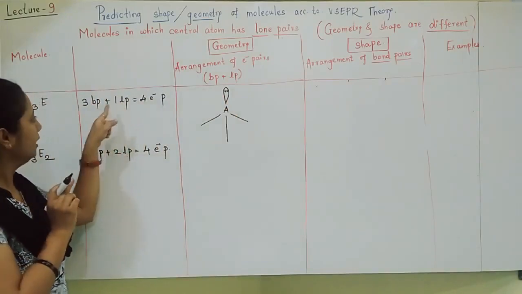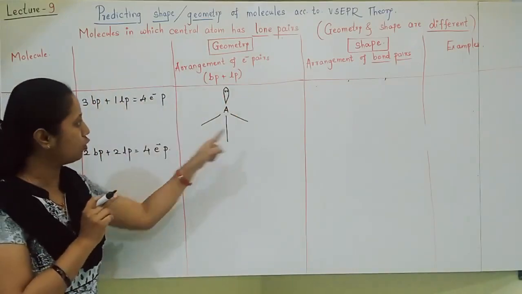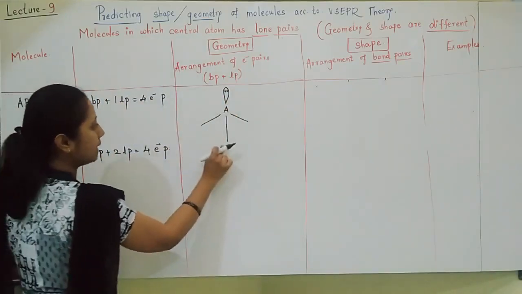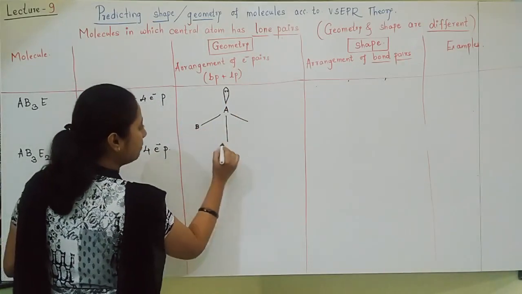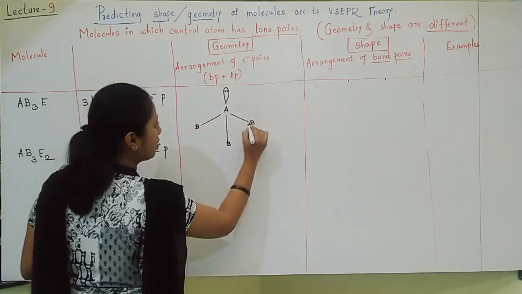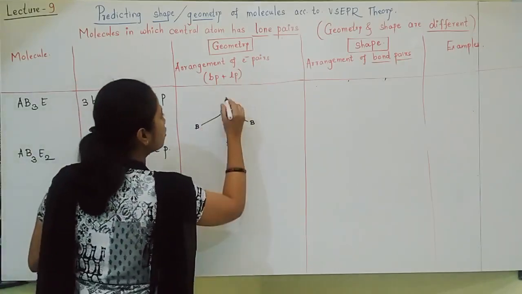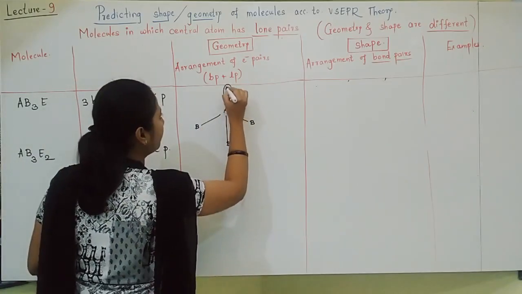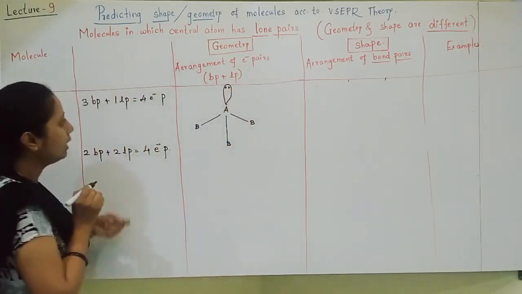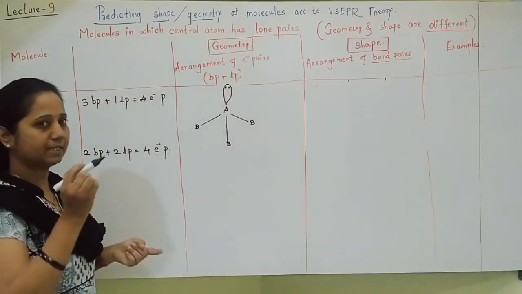Understanding everything? Total 4, so 4 you should show. Out of that, 3 bond pairs I have shown here. AB3: A is forming 3 bonds with 3 B, and 1 lone pair is shown here. You can show the lone pair. Okay. Next, total 4 electron pairs I have shown.